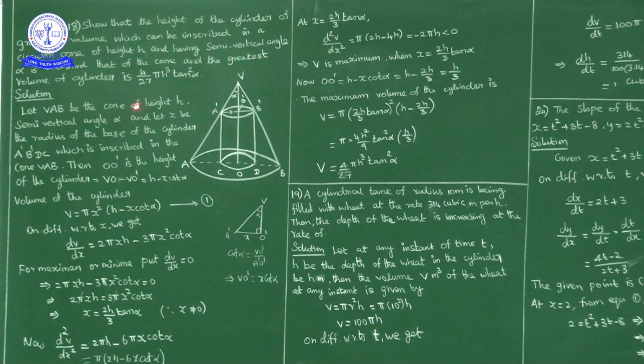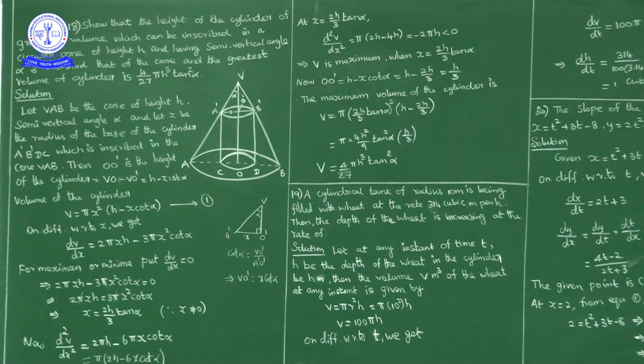Let VAB be the cone of height h, semi-vertical angle alpha, and let x be the radius of the base of the cylinder A dash B dash DC which is inscribed in the cone VAB. Then OO dash is height of the cylinder. OO dash how we can write? VO minus VO dash, where VO is height of the cone, so that is h minus VO dash.